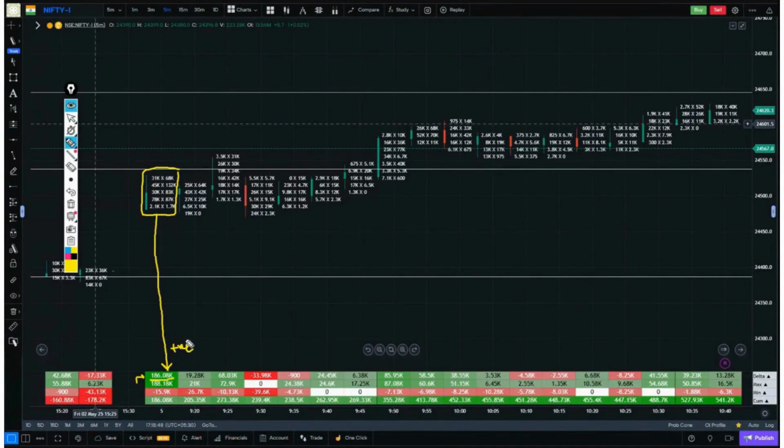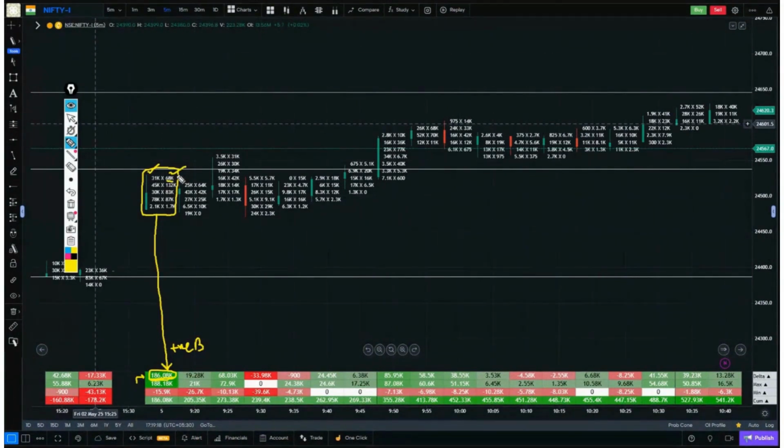A positive delta directly means that from the buyer side there is a positive delta here, or I can say that there are more buyers within this candle as compared to the sellers. Now this delta value here is 1,26,000. How is it formed within the footprint? On the right side, we have buyers, and on the left side, we have sellers.